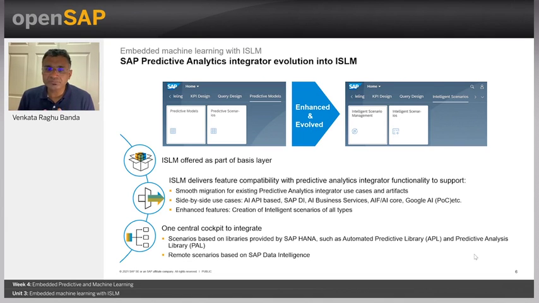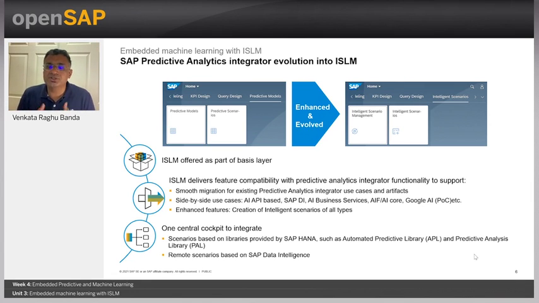The ISLM is offered as part of the basis layer, like I've explained earlier, and it also delivers feature compatibility. The old features which were all available with the PI, the predictive analytics integrator, are still available with ISLM.